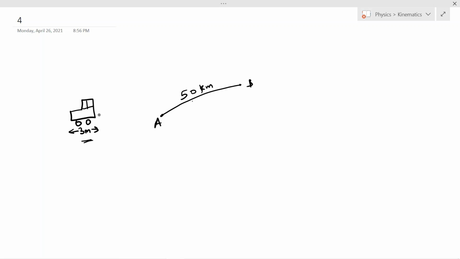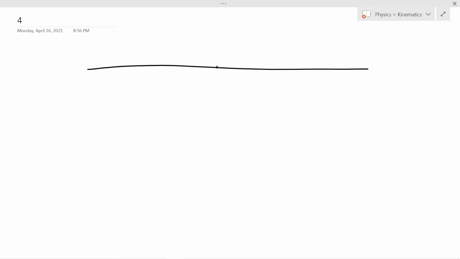So now let's talk about the one-dimensional reference frame. The one-dimensional reference frame is a simple number line with the origin here and positive numbers on the right-hand side and negative numbers on the left-hand side.